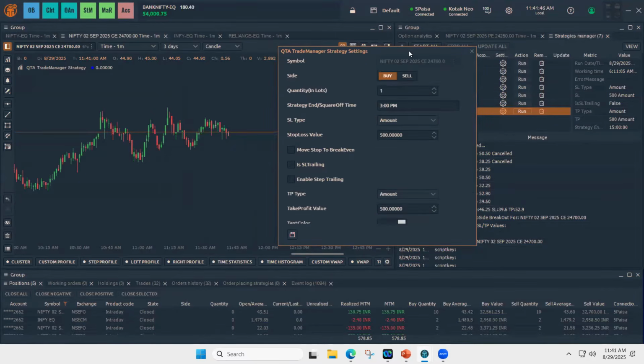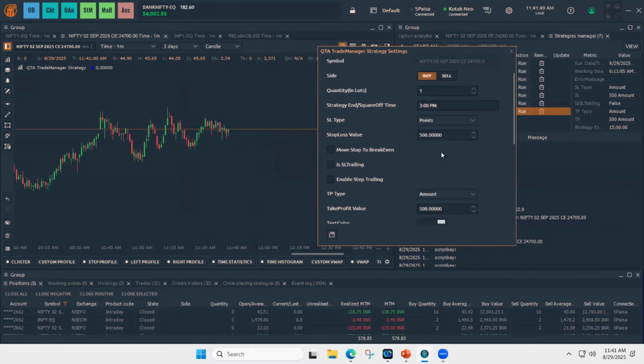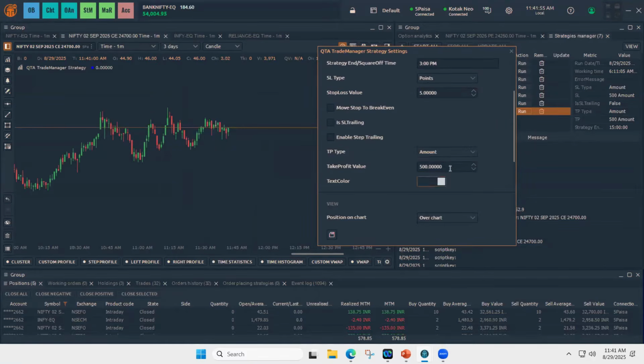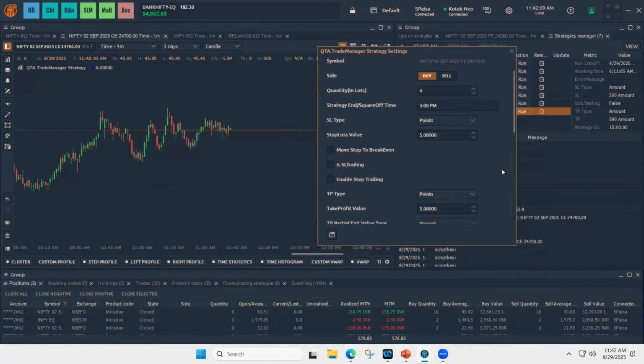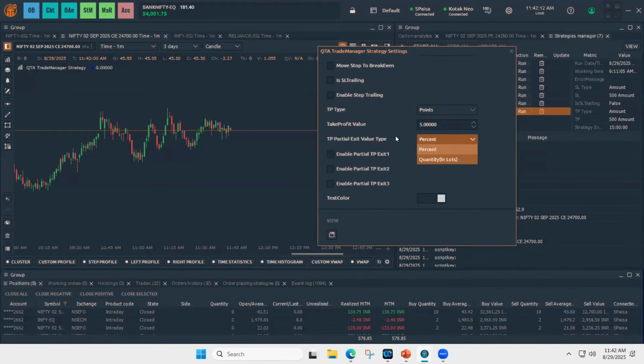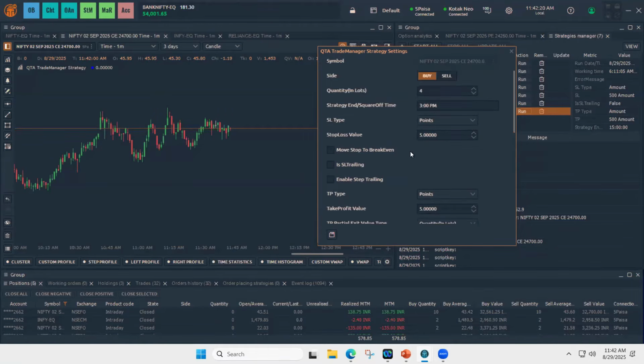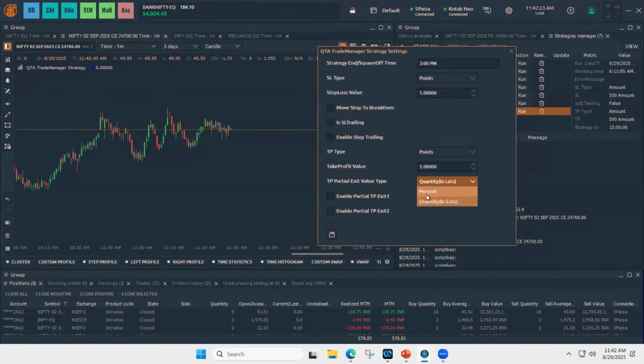Let's take one example for partial take profits. In this case, I'll keep SL as 5 points, TP 5 points, and let's take, I am entering 4 quantity. Here in partial exit value, you have two options. If you are trading in equities, you can use this percentage value.